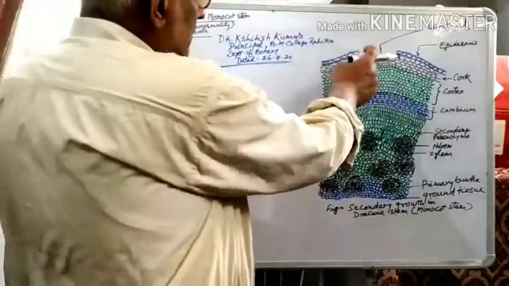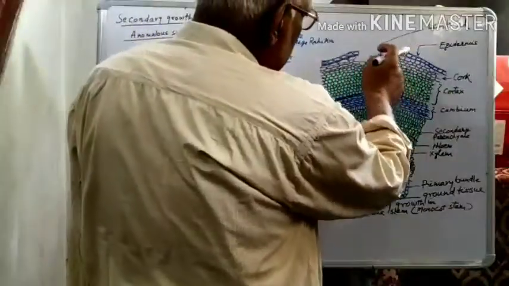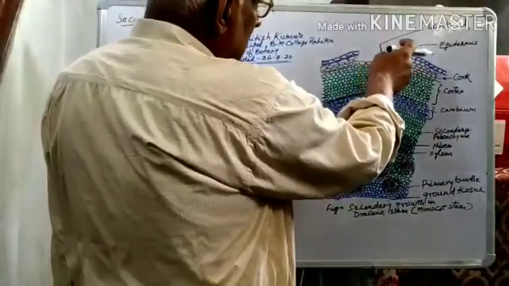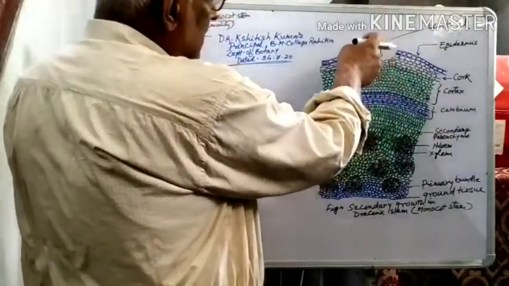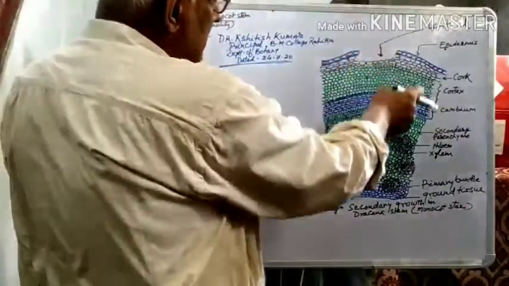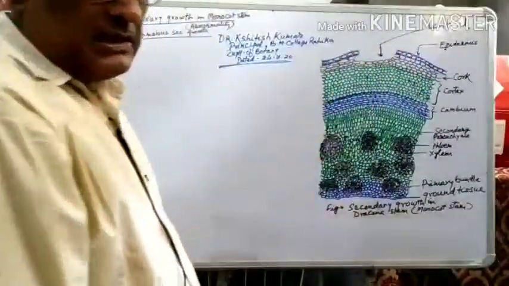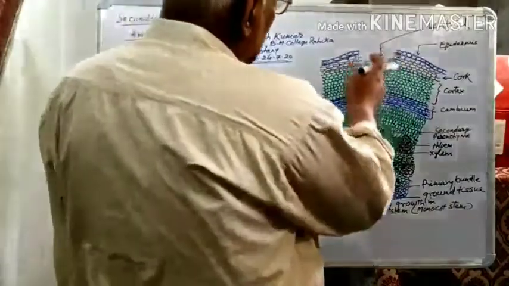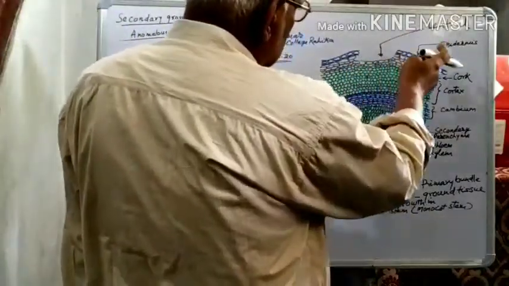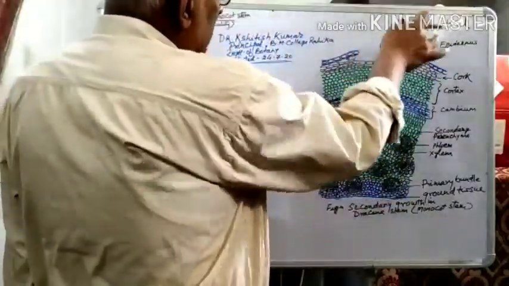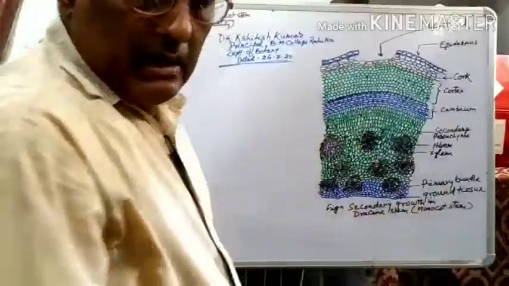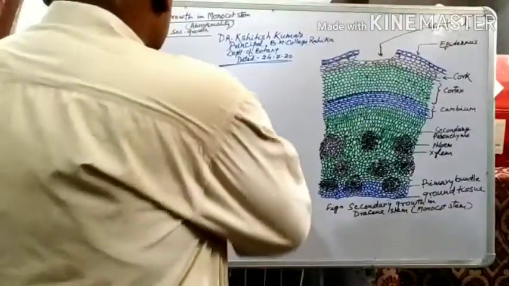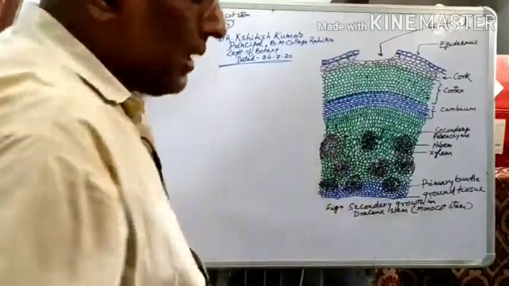In this portion the cork cells are loosely arranged, and hence there are many intercellular spaces between the cells. There is easy transmission of air, so exchange of gases takes place easily, and this place is known as the lenticel. Now one by one we write the characteristics of the Dracaena stem.